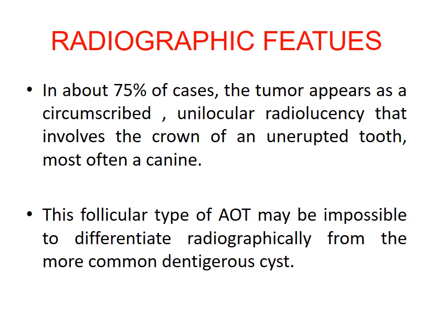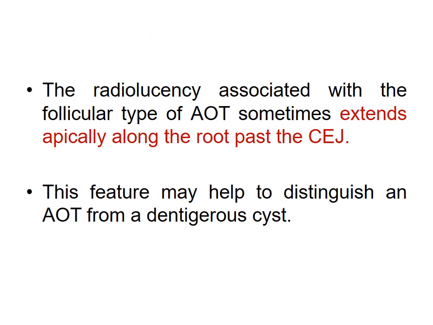Coming to the radiographic features, in about 75% of cases, the tumor appears as a circumscribed unilocular radiolucency that involves the crown of an unerupted tooth, most often a canine. This follicular type of AOT may be impossible to differentiate radiographically from the more common dentigerous cyst. The radiolucency associated with the follicle type of AOT sometimes extends apically along the root past the CEJ. This feature may help to distinguish an AOT from a dentigerous cyst.